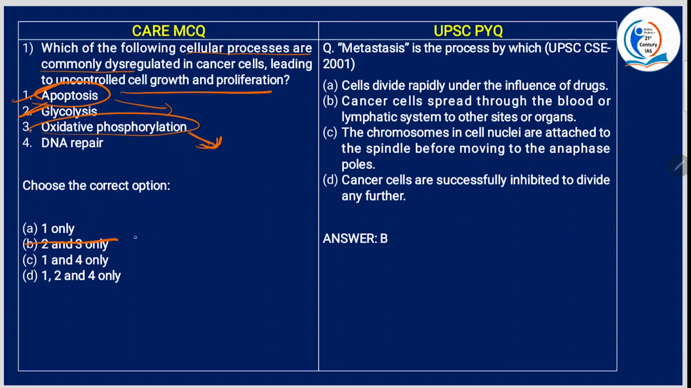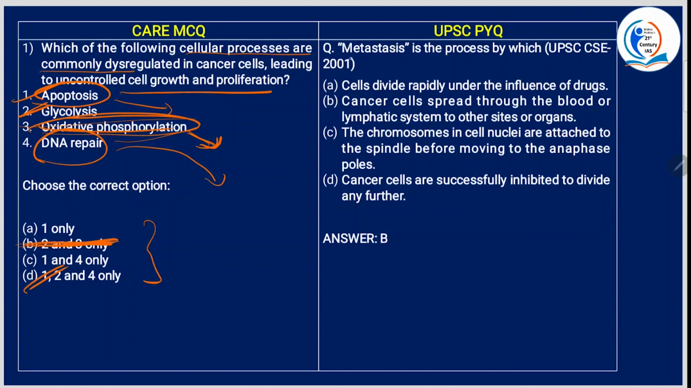See, this one is not related to this because 2 and 3 are gone. Anyways, this is not related, but just for your information, I'm telling you. When 2 and this option are gone, 3 is not there, so you don't need to read 3 actually. Now DNA repair. It is a critical cellular process, and mutations in genes involved in DNA repair can contribute to the accumulation of genetic changes leading to cancer. So 1 to 4 is the answer.